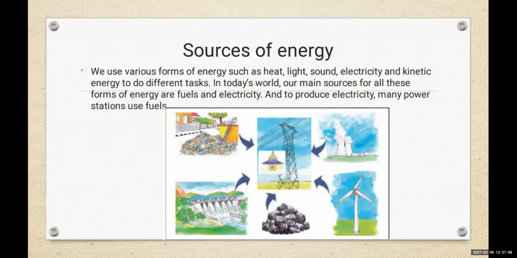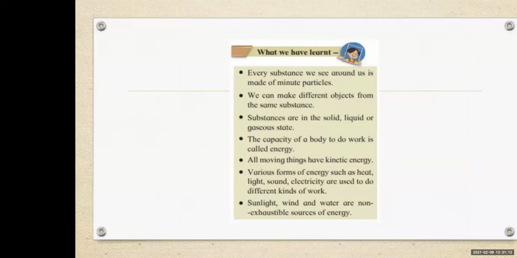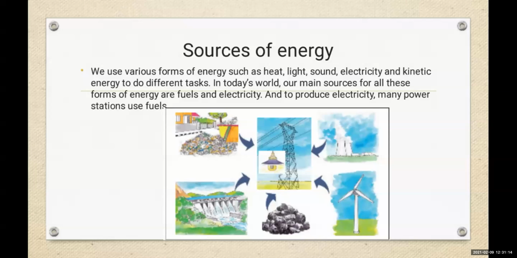Hence, making a habit of using the minimum amount of electricity is necessary in today's world. Always remember, children, sunlight, wind, and water are non-exhaustible sources of energy. They must be used to the maximum extent as alternative sources of energy.